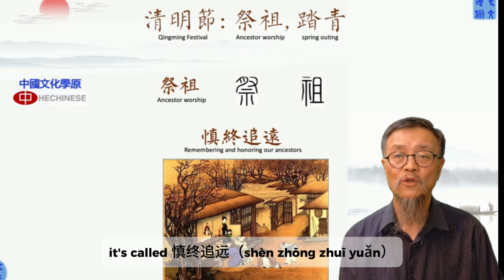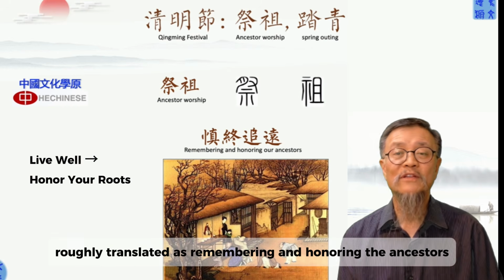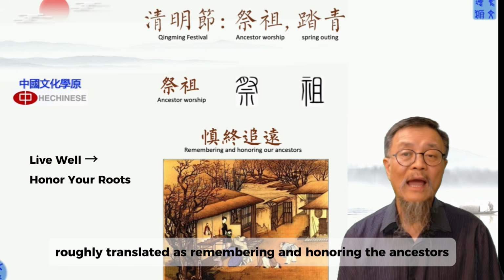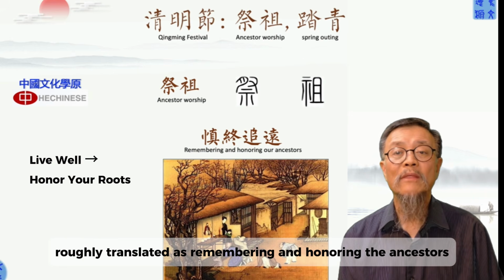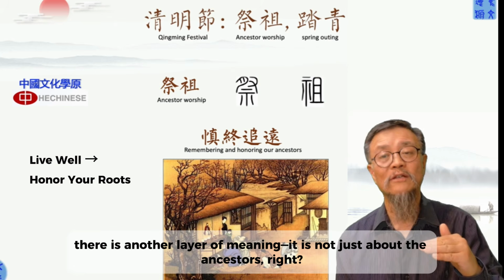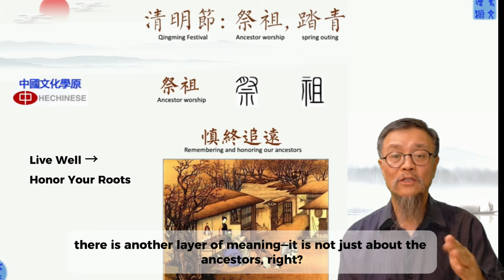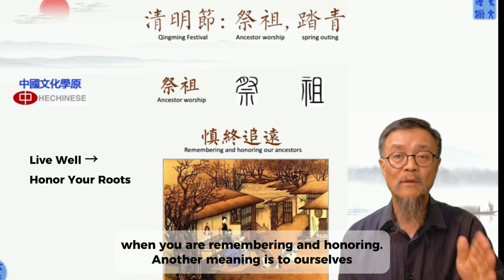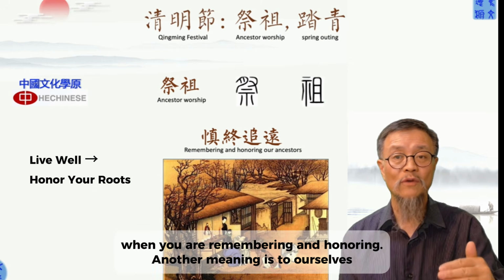It's called 慎终追远, roughly translated as remembering and honoring the ancestors. That's one layer of meaning. Actually, there's another layer of meaning. It's not just to the ancestors, right? Remembering and honoring. Another meaning is to ourselves.